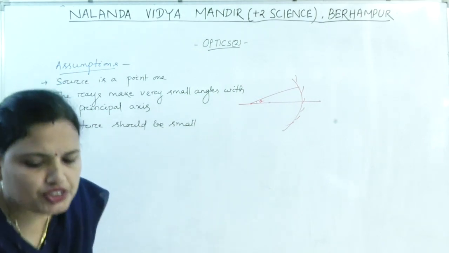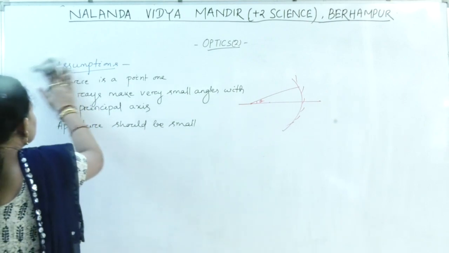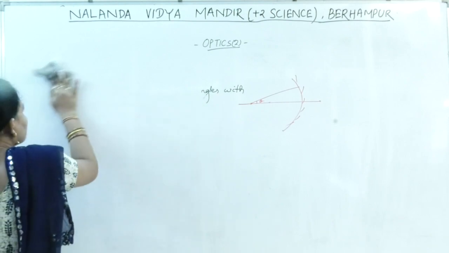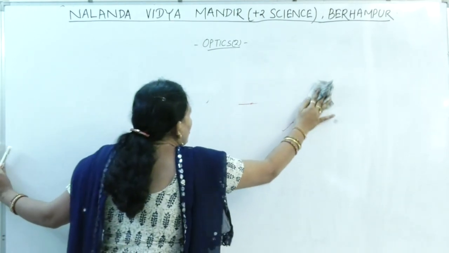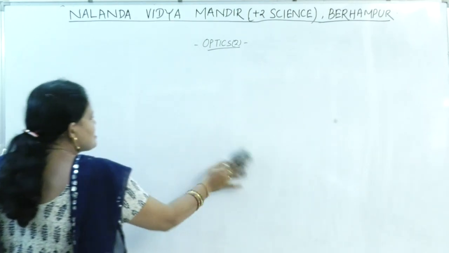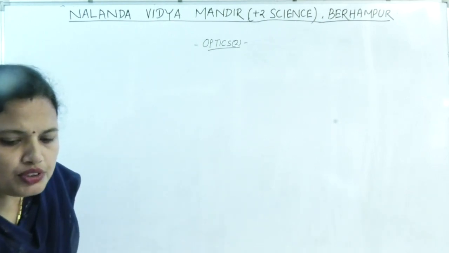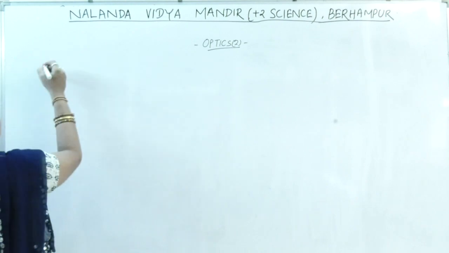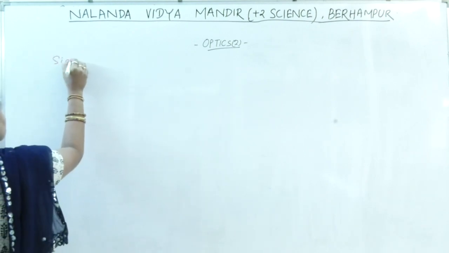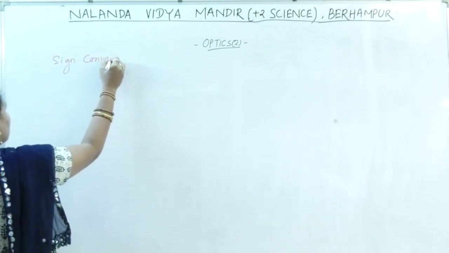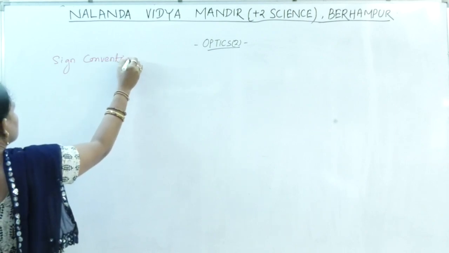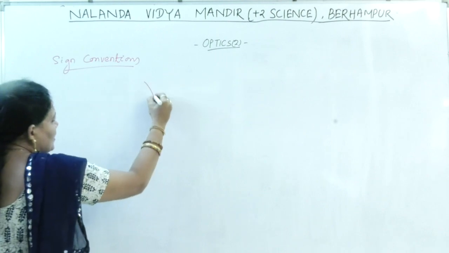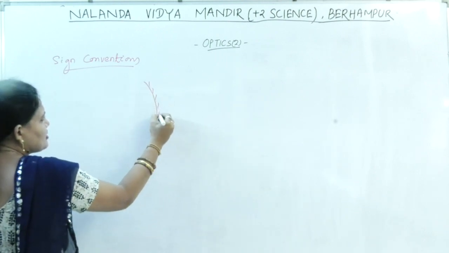Next, sign convention. What sign conventions do we take in order to take the measurements, like focal length, radius of curvature, object distance, image distance? What are the rules we obey in order to measure these? This is the mirror.